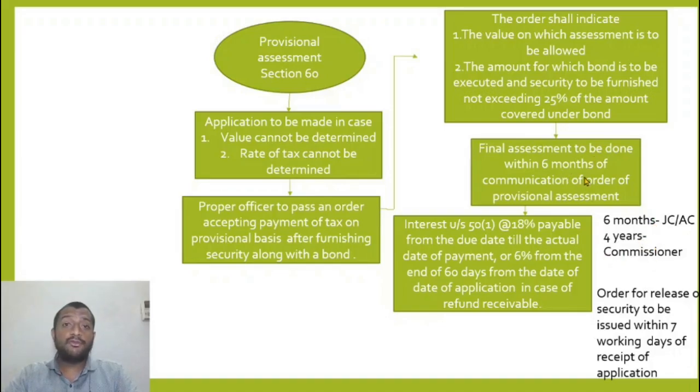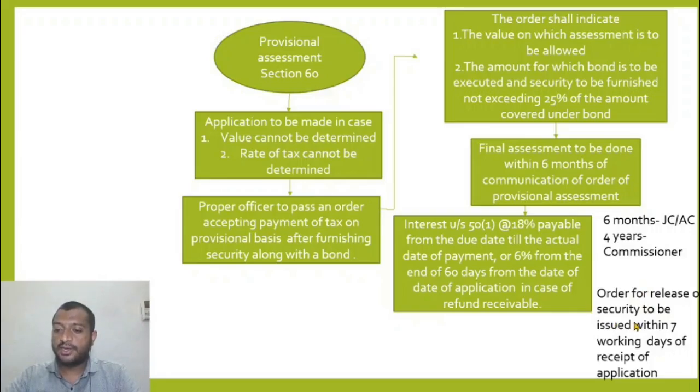The time limit for closure of final assessment can be extended by a further period of 6 months by the joint commissioner or additional commissioner. It can be extended by a period of 4 years by the commissioner. Right? This final assessment can be extended by a further period of 6 months. So that means in total 1 year. It can be extended for a further period of 4 years with the prior permission of the commissioner, if he feels that there are actual reasons for that.